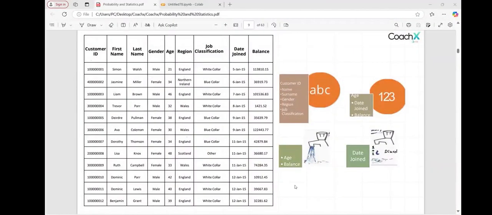Now, here is something that you need to look at. Look at this table, look at this data we have, and I want you to check the data type. The first is customer ID. Is it numerical data or categorical data? First, we need to understand the basic one, that is, whether it is numerical or categorical, and then you can go with nominal, ordinal, discrete, or continuous.